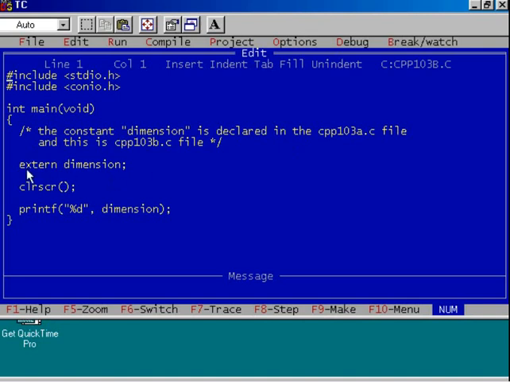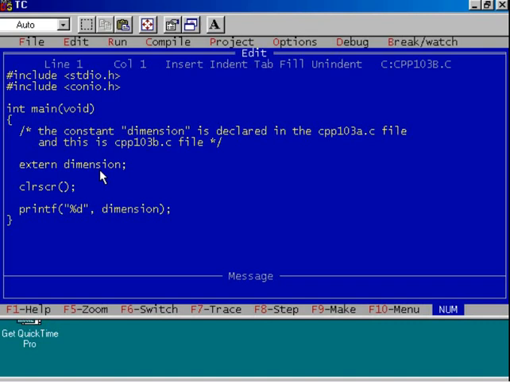Now observe this program. I have written a statement extern dimension. This is necessary because we have declared a variable named dimension in another file. What is the name of that file? cpp103a.c. Let us compile this program. Do you know how to compile this type of program?